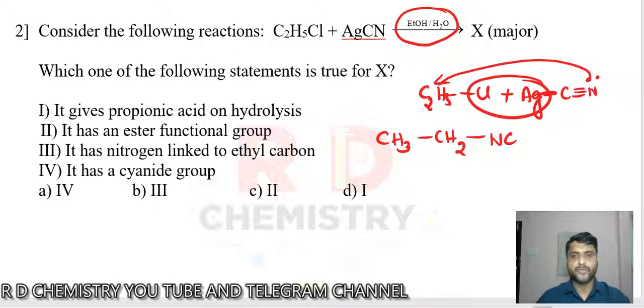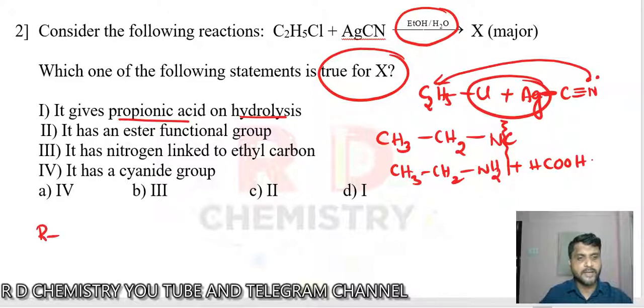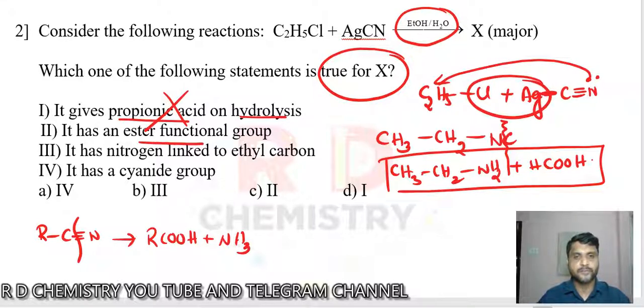The question is, what is true for X? We'll go through all the options. It gives propanoic acid on hydrolysis. Suppose I break this bond. We are going to get CH3CH2 and the corresponding amine, and on this side a carboxylic acid with one carbon atom, which is formic acid. Suppose we have a carbon nitrogen triple bond and break the bond. Finally, we are going to get a carboxylic acid and the amine part, that is ethylamine in this case, not propionic acid for isocyanide. It has the ester group? It doesn't have the ester group.